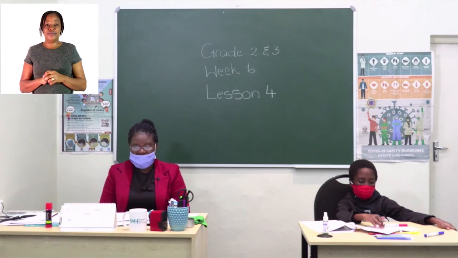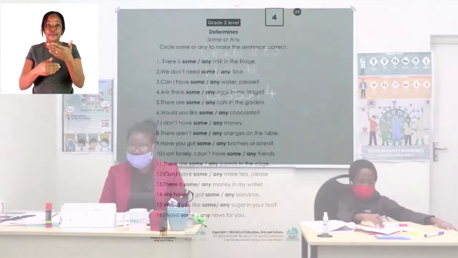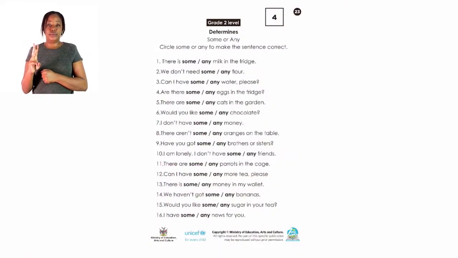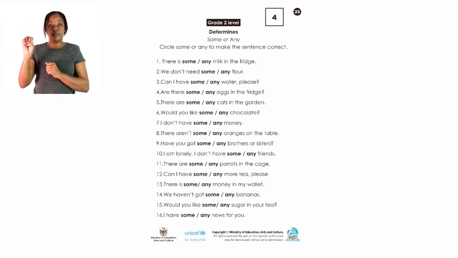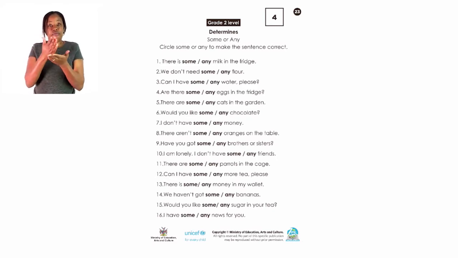Let's go over to page 23 with the grade 2s. I hope you are still with me, grade 2s. Okay, we are going to look at the determiners, the words which are determiners. We are only going to look at the words which are on that page, which are some or any. Only two of them that we are going to look at. There are a lot of determiner words, but we are going to only look at some and any.